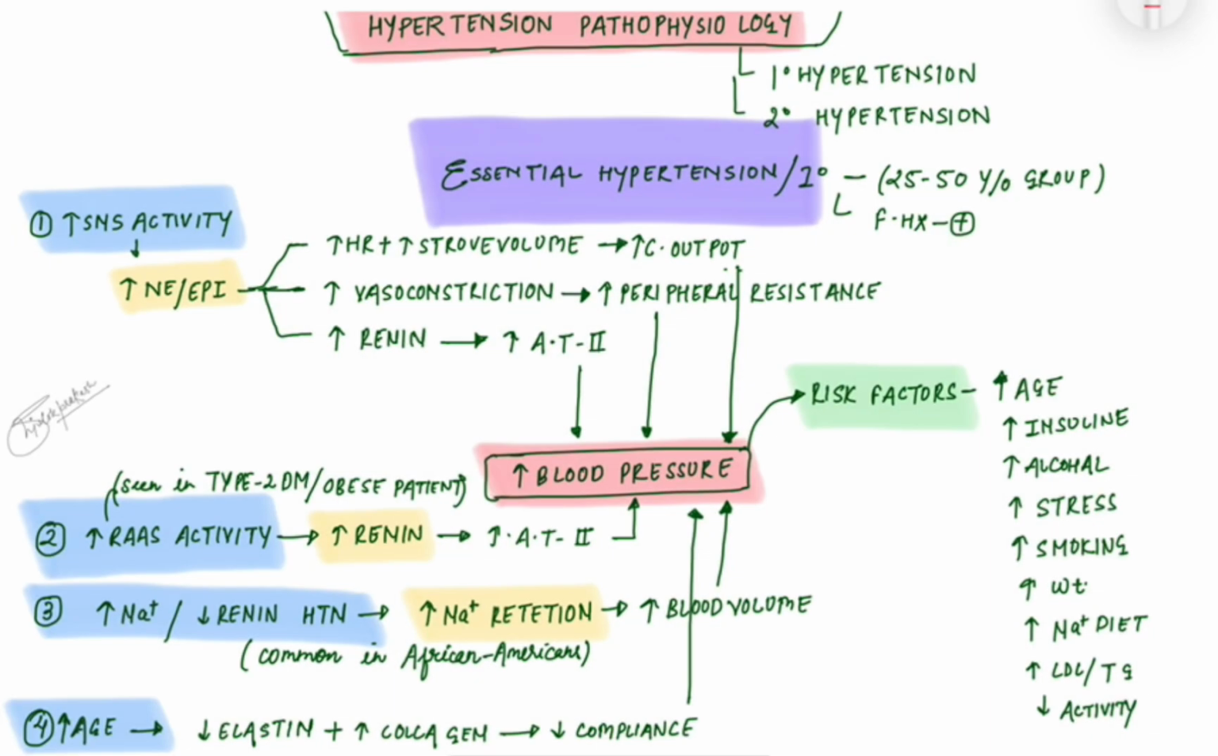Hypertension pathophysiology. The types of hypertension were discussed in the previous video: primary hypertension and secondary hypertension. Now we discuss in detail the pathophysiology of primary hypertension, or essential hypertension. It mostly occurs in the 25 to 50 year age group, which has a positive family history.